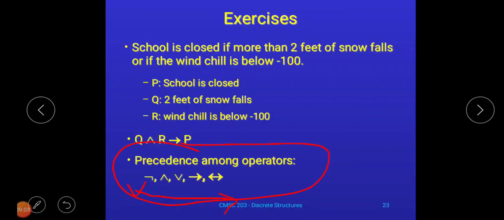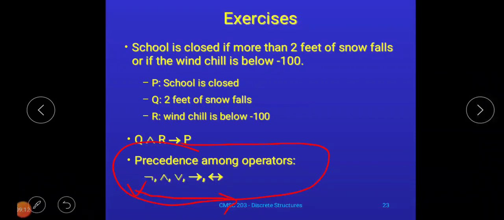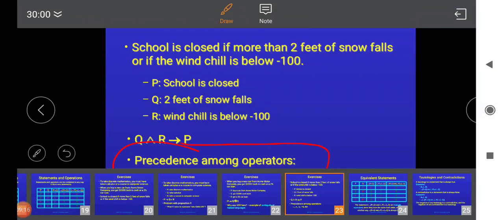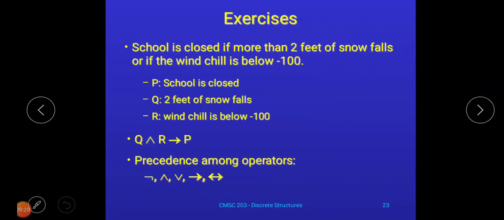If your symbolic form contains more than one logical connective, then the first connective executed will be negation, then and, then or, then conditional, and finally biconditional. This sequence you have to remember.